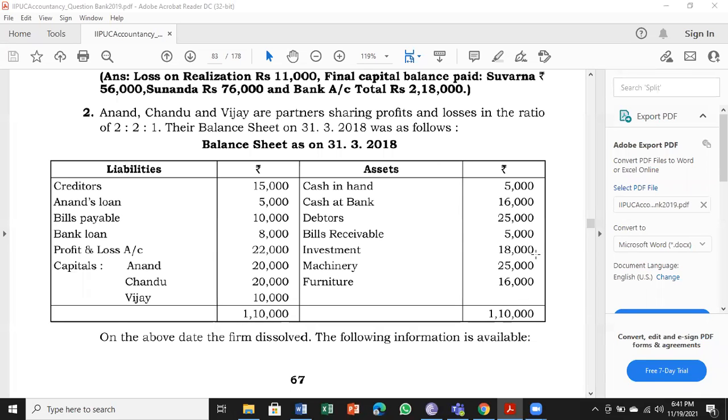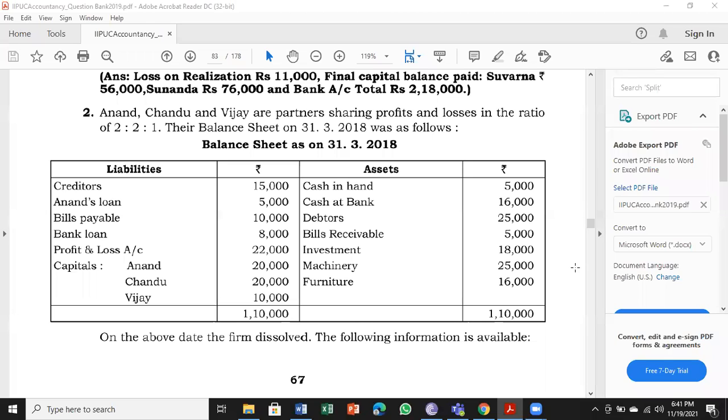Problem number 2, I will start with page number 67 in the question bank. There are 3 partners. Anand, Chandu and Vijay are partners, sharing profits and losses in the ratio of 2:2:1. Their balance sheet on 31/3/2018 was as follows.